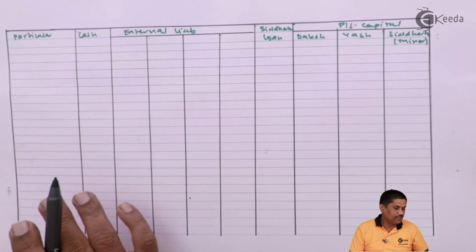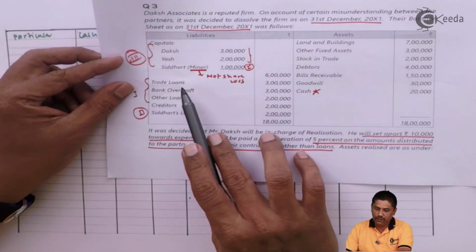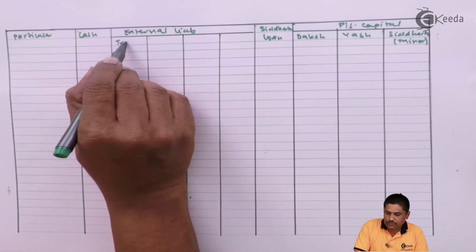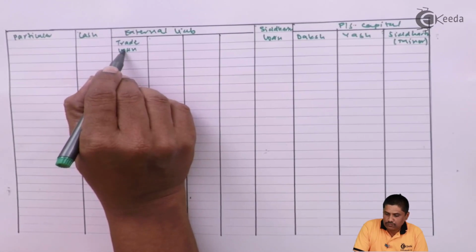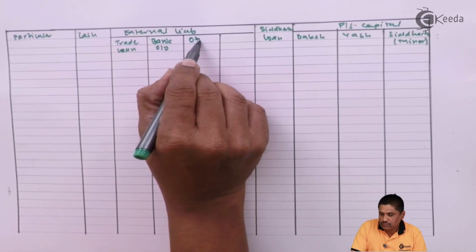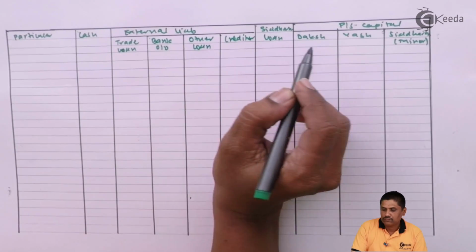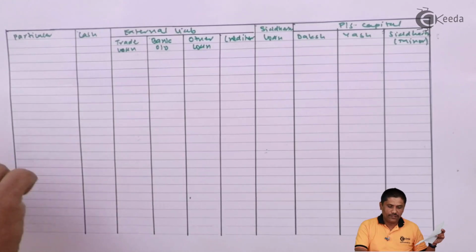Okay. External liabilities were trade loan, bank overdraft, other loan creditors. Right, so these are your external liabilities.